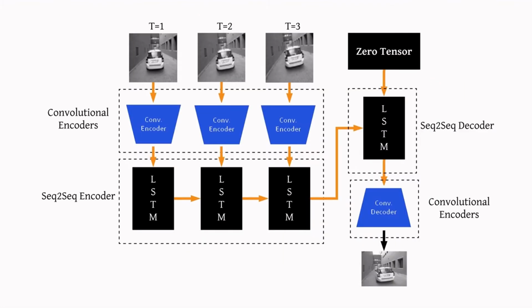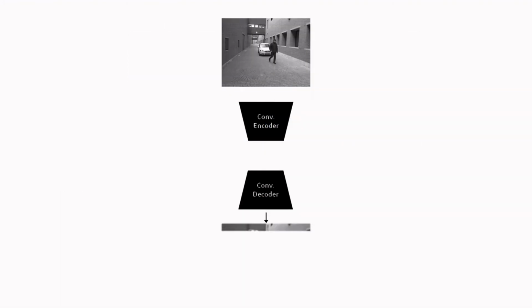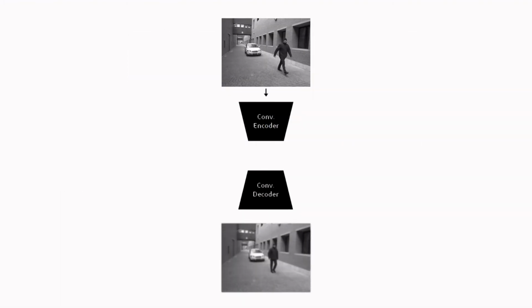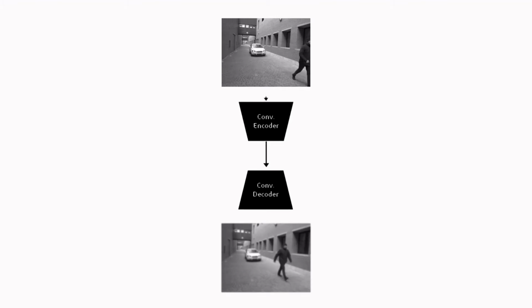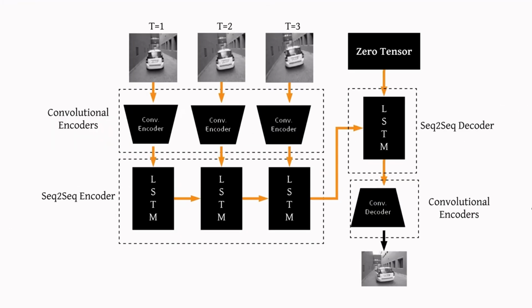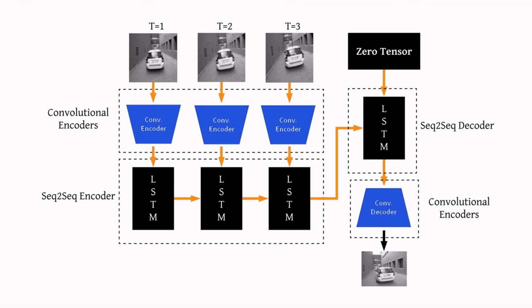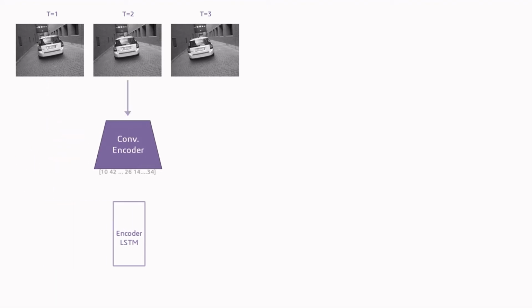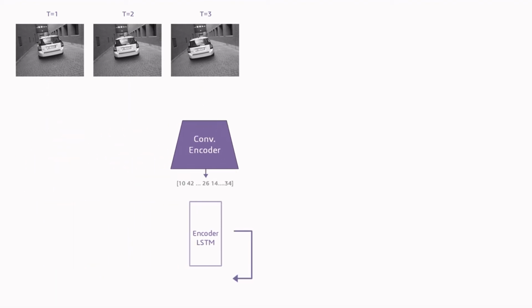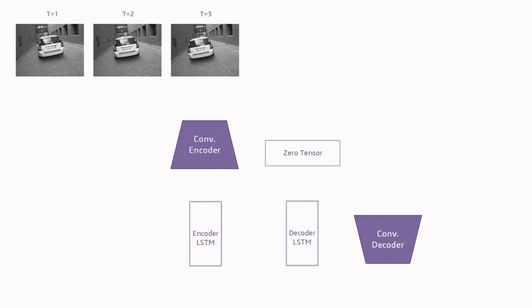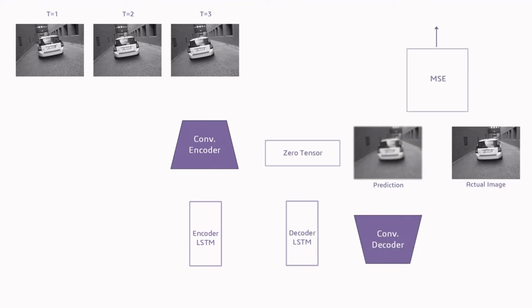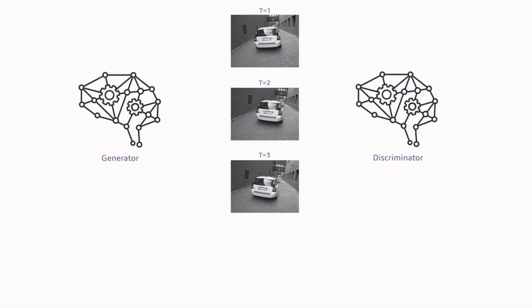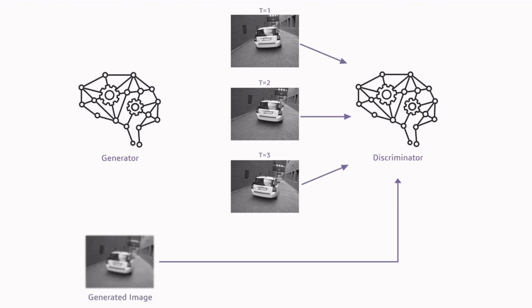We trained our CNN LSTM forecaster using 2 phases. We started phase 1 by putting the convolutional encoder and decoder parts together and training a total model on an image reconstruction task in normal image samples. The trained encoder and decoder parts are then plugged into the CNN LSTM forecaster, which is then trained to predict the 4th frame from 3 consecutive input frames. During this phase, the weights of the convolutional encoder and decoder are frozen, and only the LSTM cells are learned for the prediction task. For both the encoder-decoder training and CNN LSTM forecaster training, we used mean squared error as the loss function. In the second phase, the trained LSTM forecaster is used as the generator in a conditional generative adversarial network.